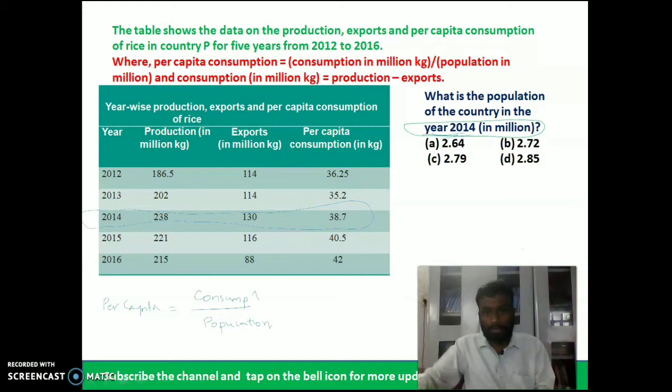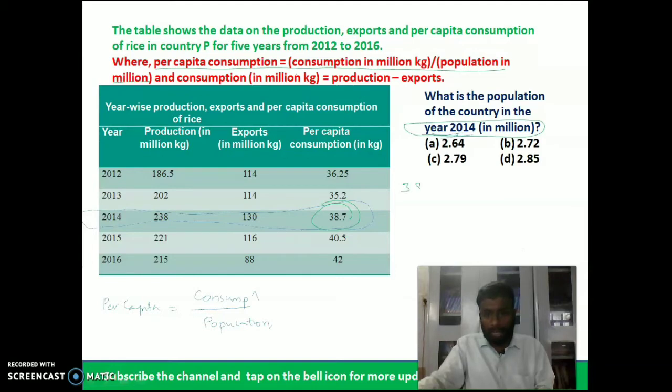You can see here there is a formula: per capita consumption is equal to consumption in million divided by population in million. What is the value of per capita consumption in the year 2014? It is 38.7.